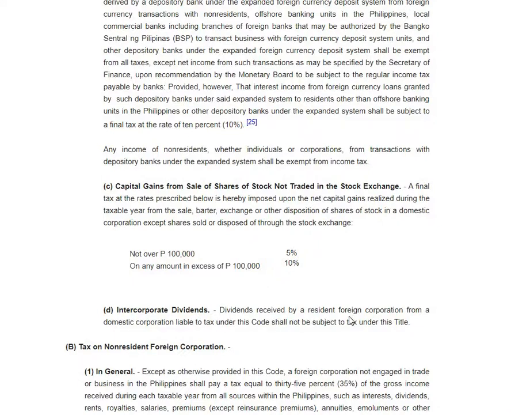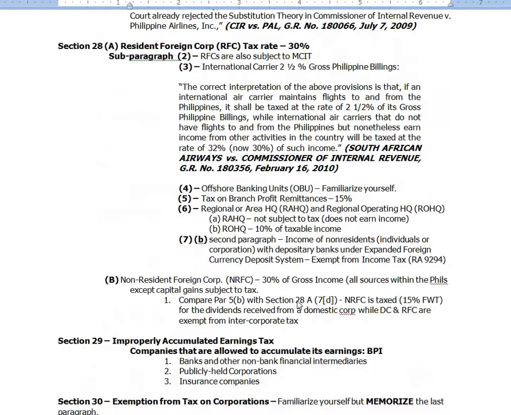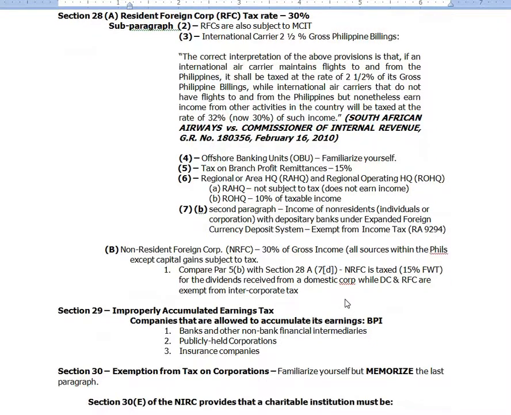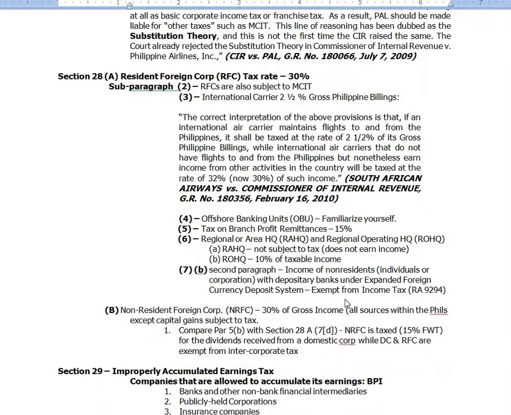Dividends received by a resident foreign corporation from a domestic corporation liable to tax under this code shall not be subject to tax under this title. Again, there's a difference. Resident foreign corporation tax rate 30%. They are subjected to MCIT.